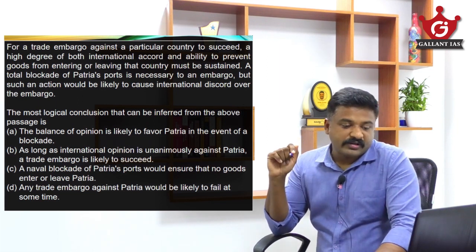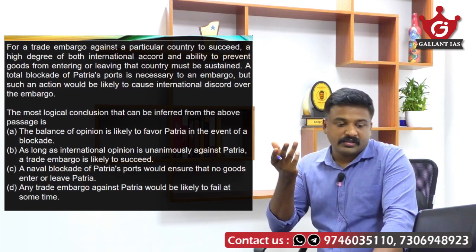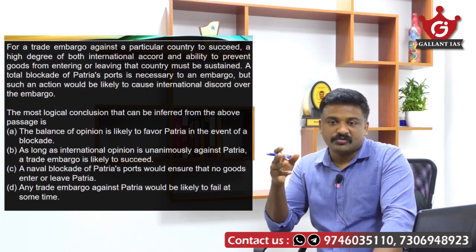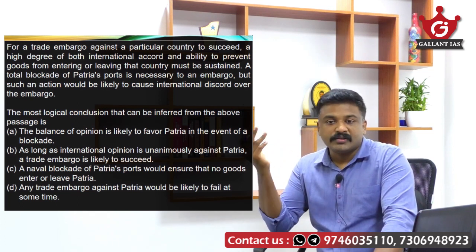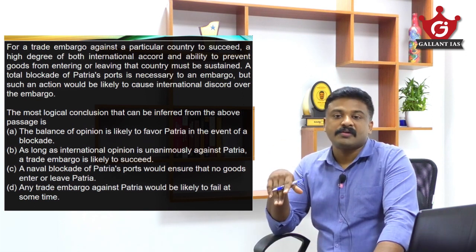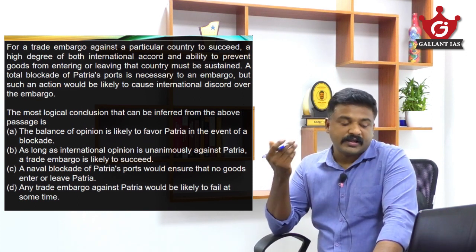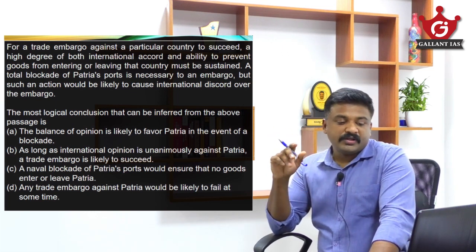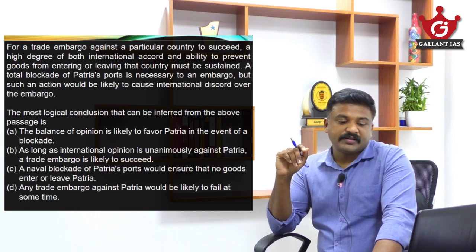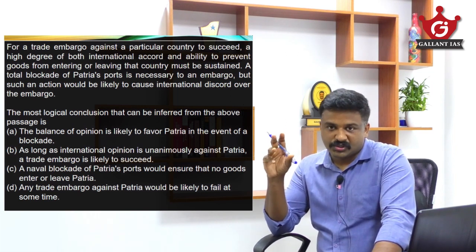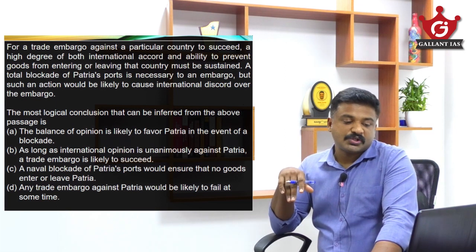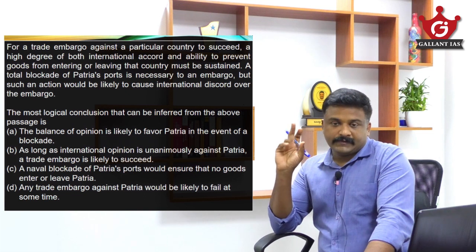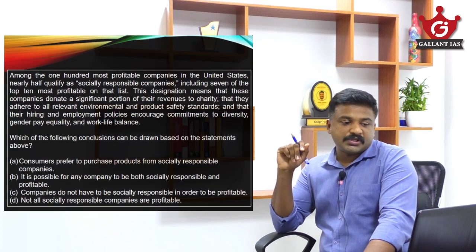no goods enter or leave Patria. Naval blockade, see, there are some other routes as well. It is not only through water or overseas. There are some other routes also. The goods can enter Patria by those. So that again you can avoid. That does not make full sense. Any trade embargo against Patria would be likely to fail at some time. That is true. That is the most logical conclusion you can draw from this passage. So D is your answer. Now, there is another passage.